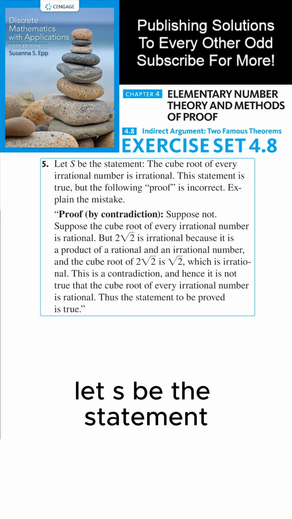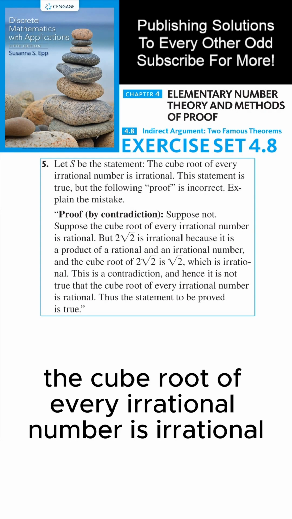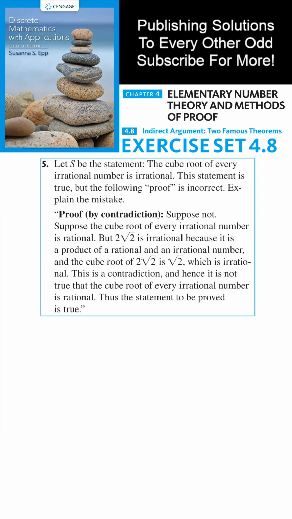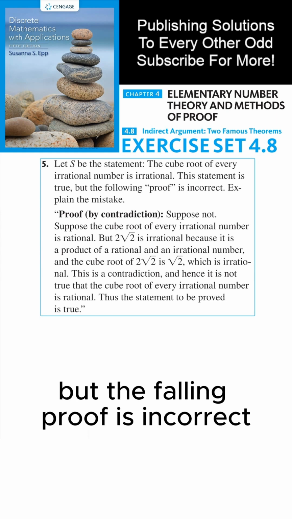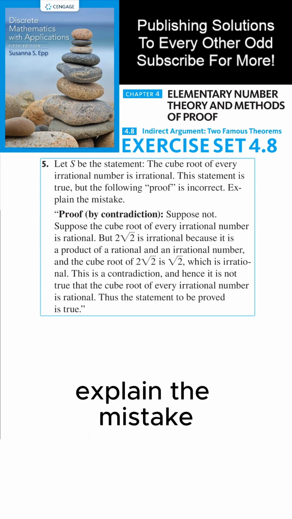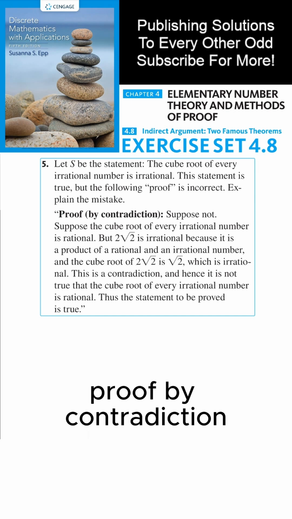Let S be the statement, the cube root of every irrational number is irrational. This statement is true, but the following proof is incorrect. Explain the mistake. Proof by contradiction.